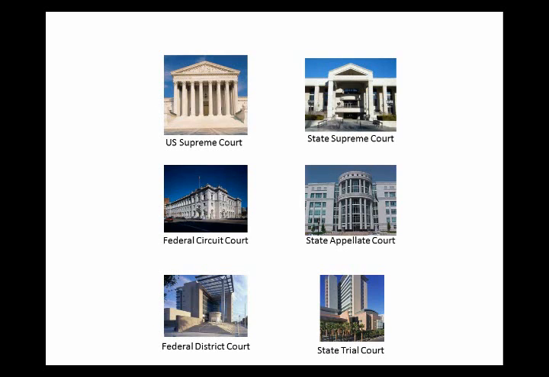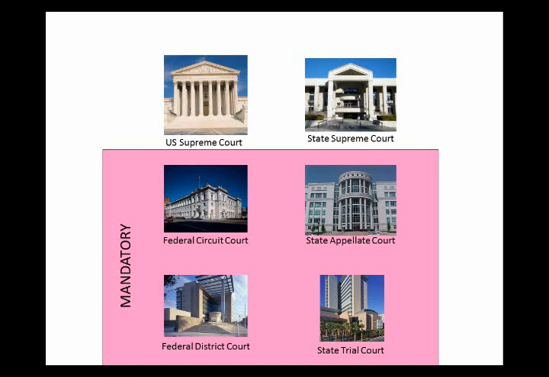The bottom two layers of the judiciary have what is called mandatory jurisdiction. This means that the courts must make a decision about the cases that come before them. Trial court judges must make some sort of determination on the merits of each case. Litigants who lose at trial also have a right to appeal to the intermediate court. The court may dismiss the case on the merits, but it cannot simply decline to decide.